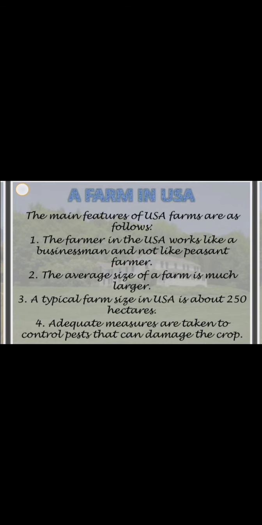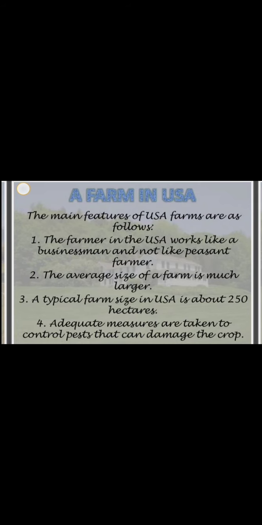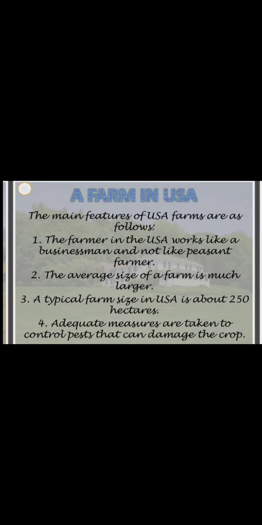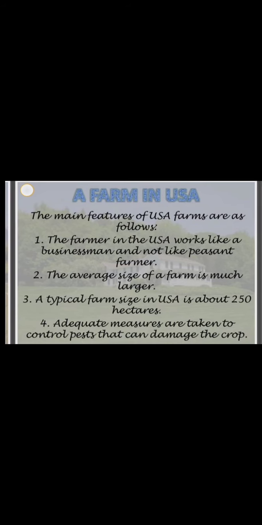And the third one is that adequate measures are taken to control pests that can damage the crop. That means they are using modern methods of farming, and chemicals, pesticides and insecticides are used to control the pests that can damage the crop.